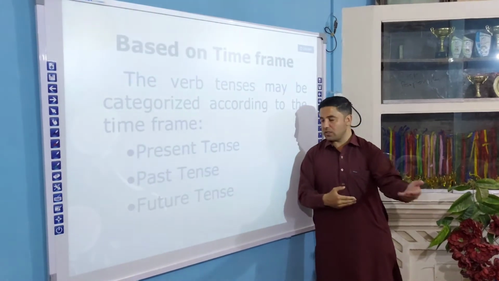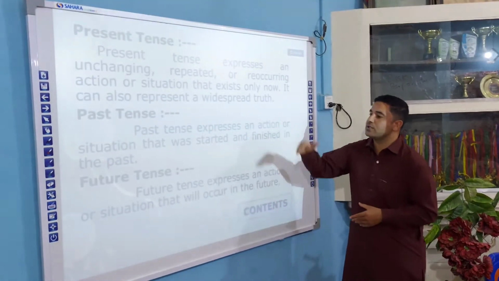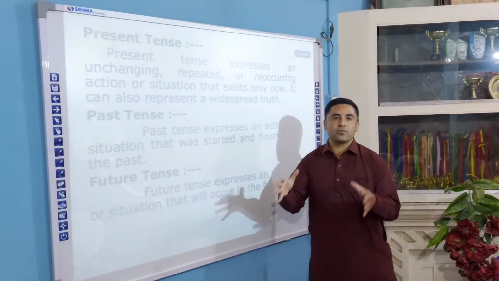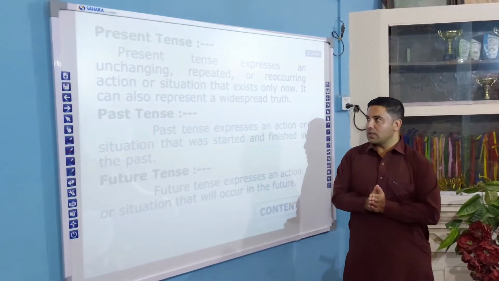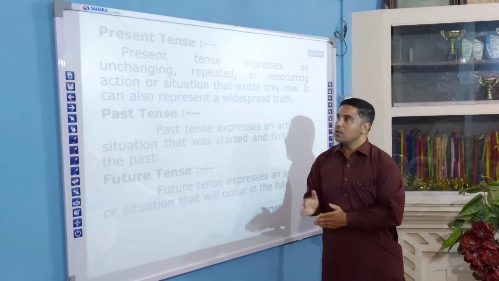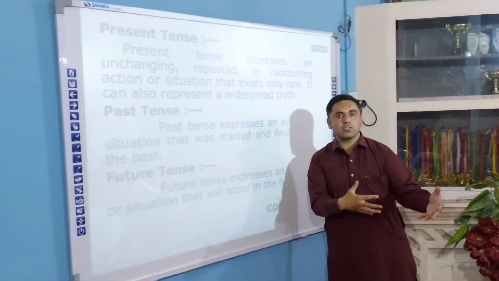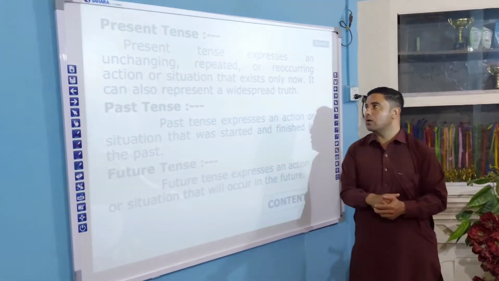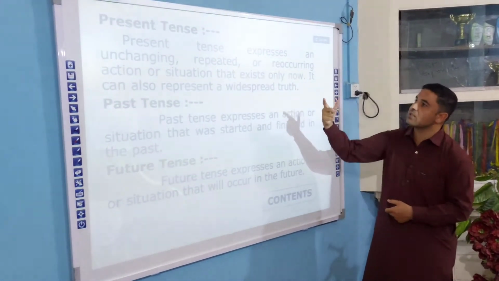जो आने वाला वक्त है, वो होगा, right? And on the basis of them, we have these three major tenses, which play a very important role. आपको ये बहुत ज़्यादा ज़रूरी है समझना कि total जो tenses हैं वो हैं three: present tense, past tense, and future tense. फिर इनके सब branches हैं, सबके चार अलग parts हैं, right? We will be discussing it later on. So the first one is present tense.